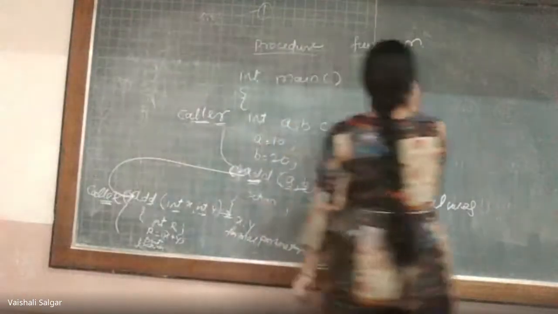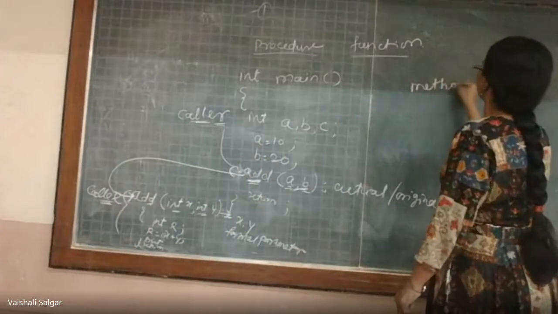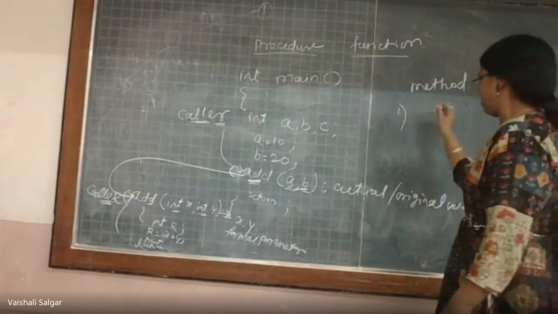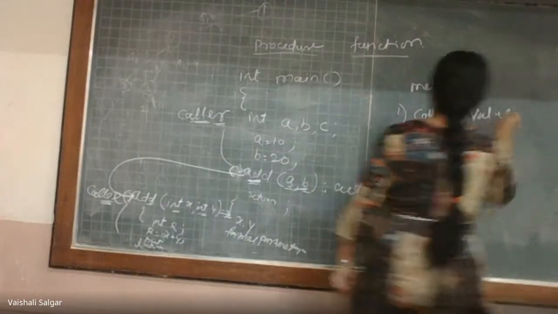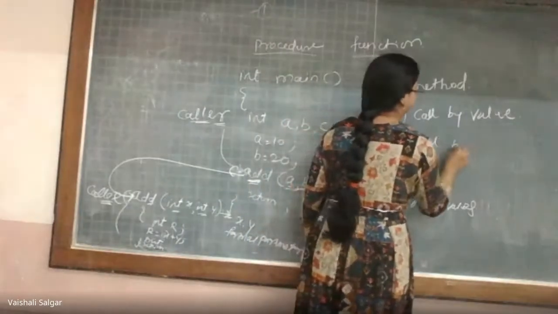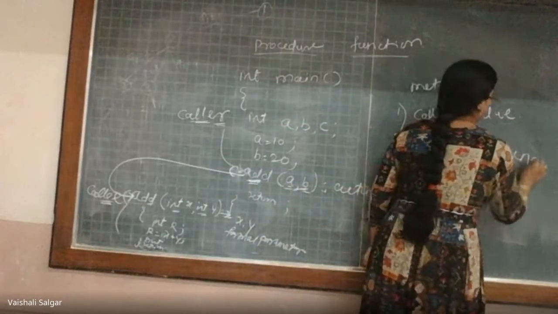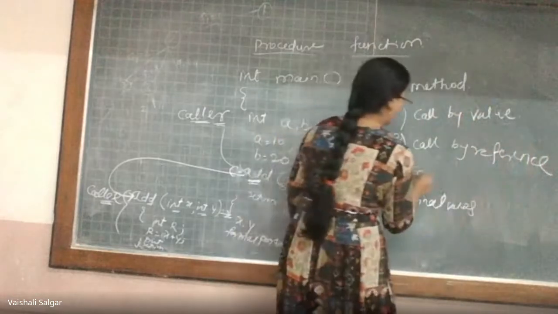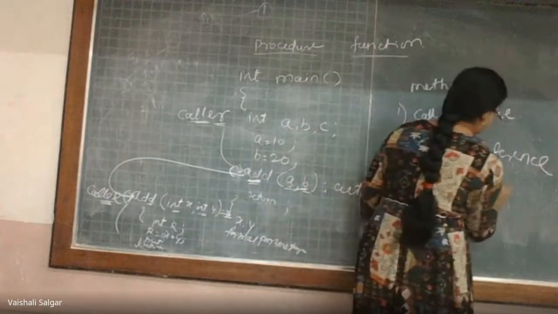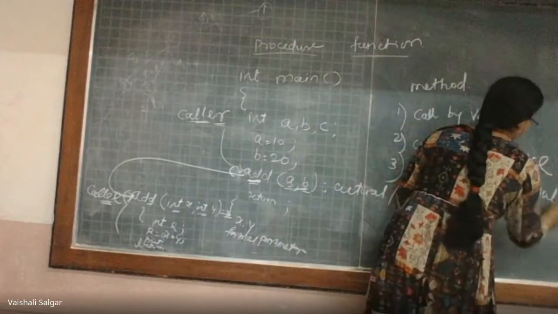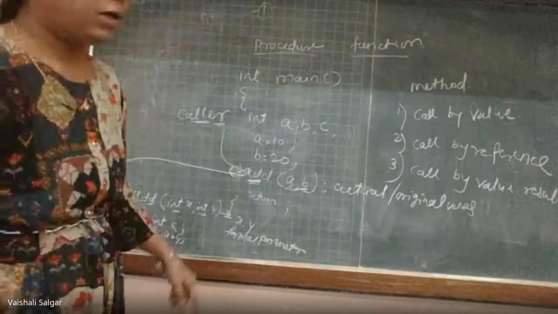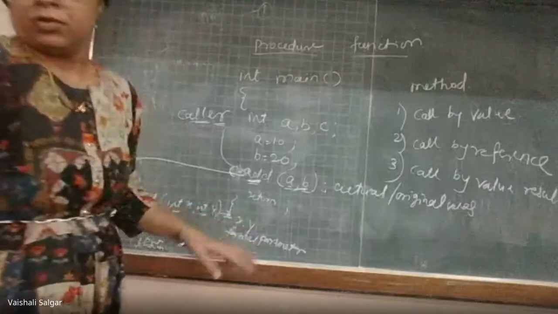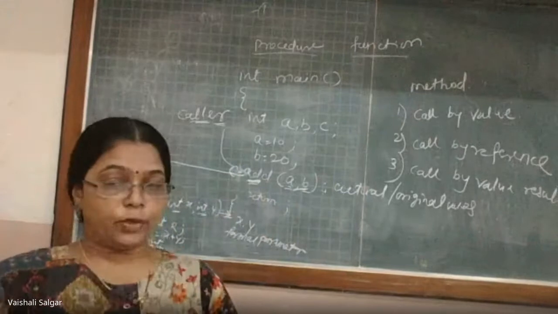Whenever we are giving a call, or whenever that particular procedure is going to be called, there are different methods to give a call to the procedure. The different ways are call by value, then call by reference, and the third one is call by value result. These are the three main methods in order to give a call to the procedure. We will see in detail call by value, call by reference, and call by value result.